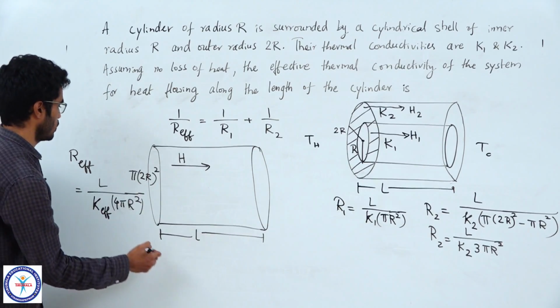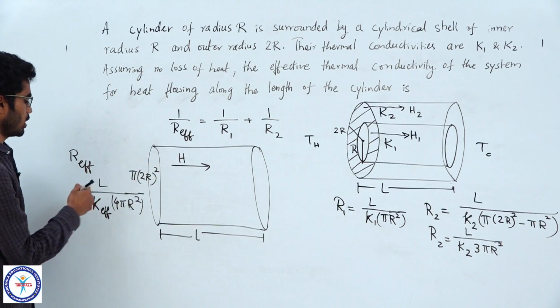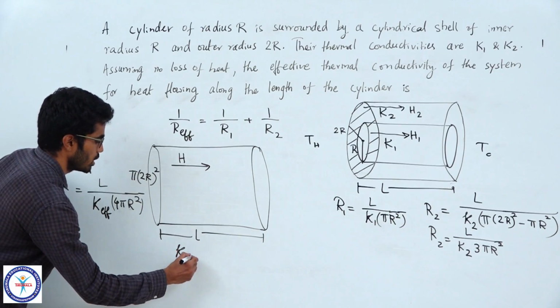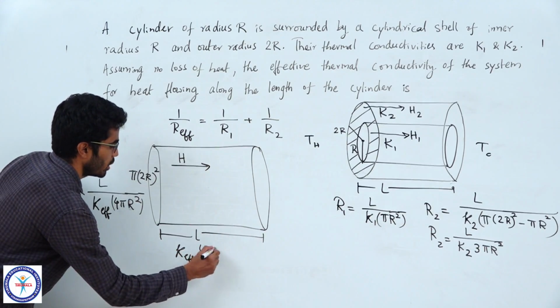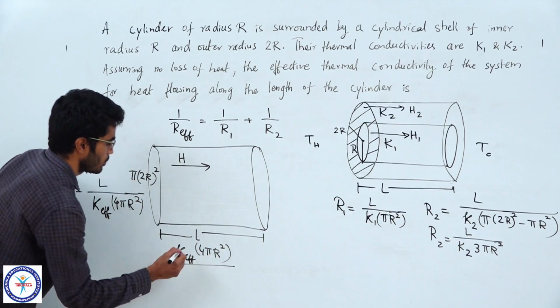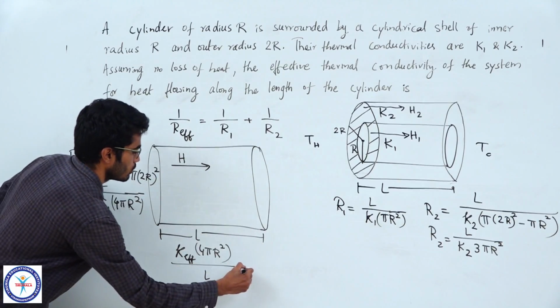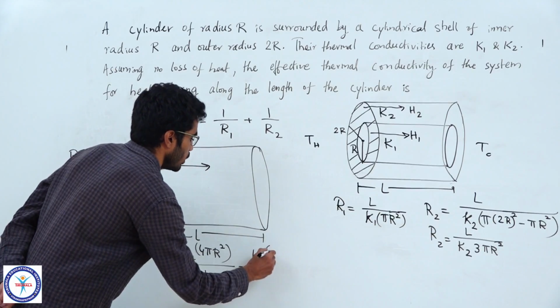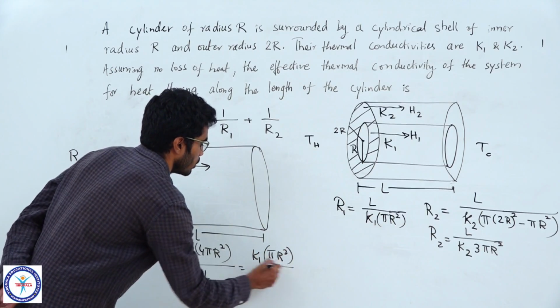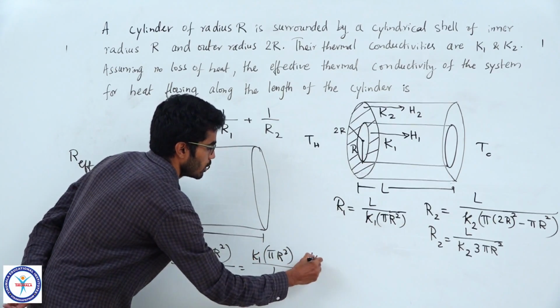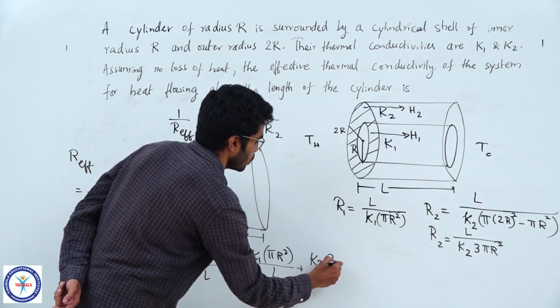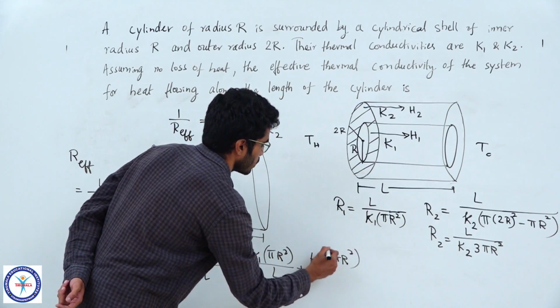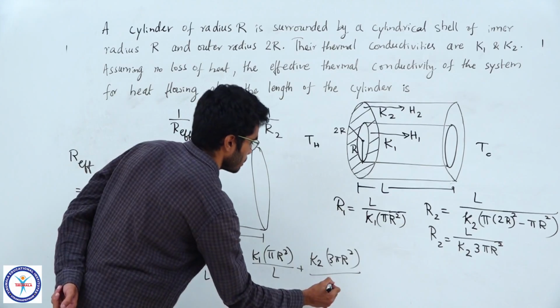Now, substitute. 1 by R effective is the inverse of this. So, that is K effective into 4 pi r square by L equals 1 by R1, which is K1 into pi r square by L, plus this is K2 into 3 pi r square by L.